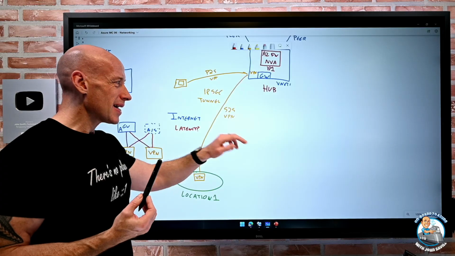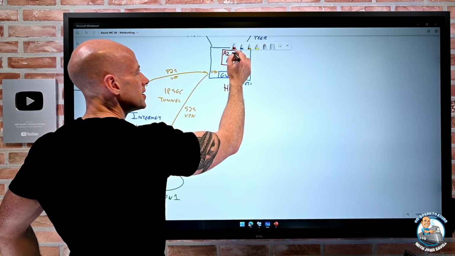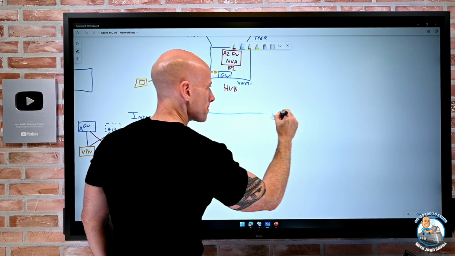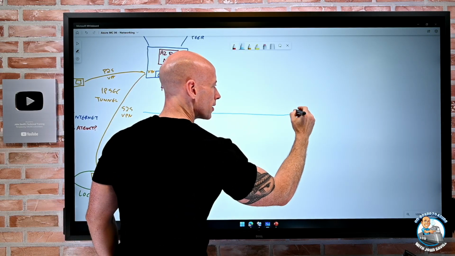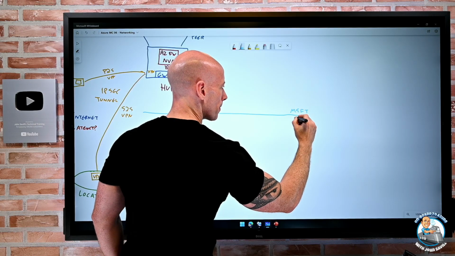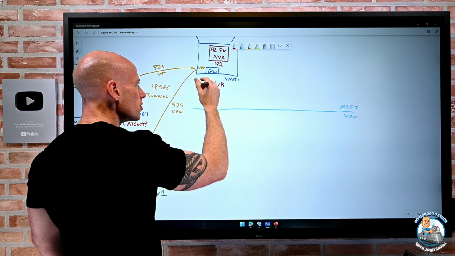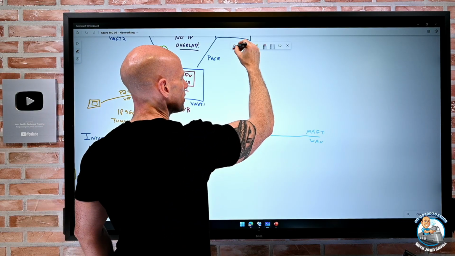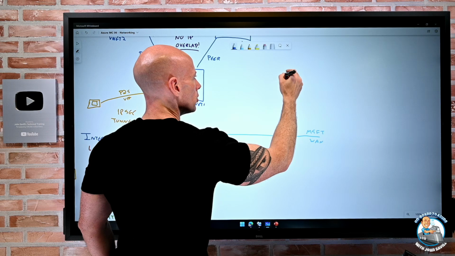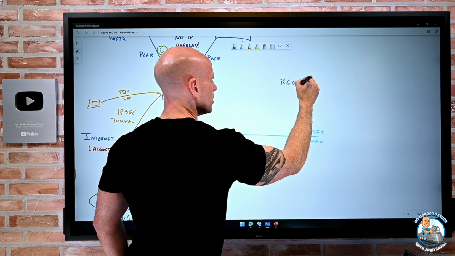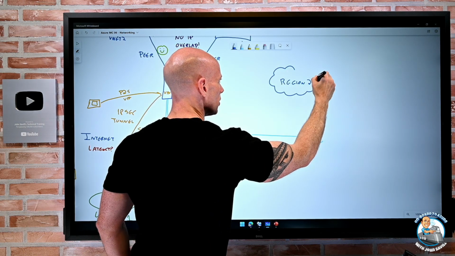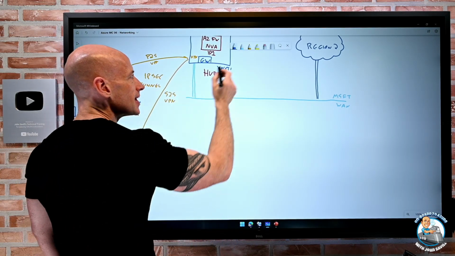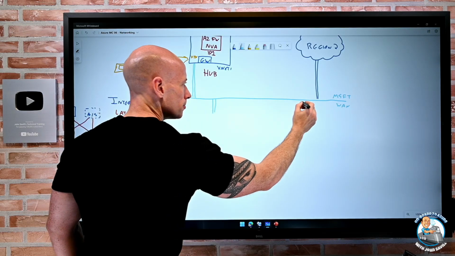And also this variable latency. So what we have is this idea that there is this great big Microsoft WAN. It's backbone network. And every Azure region is connected to it, redundant connections to it. So I could also think about region 2, so that was in region 1. So I've also got region 2, for example. That's got redundant connections to this Microsoft backbone network as well. And they extend this backbone network to other locations.